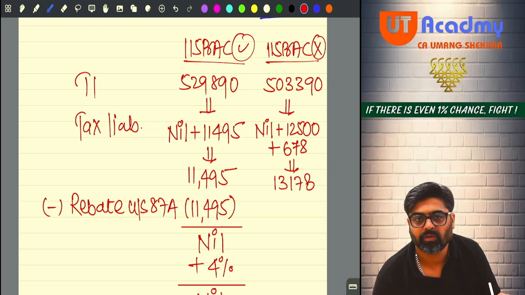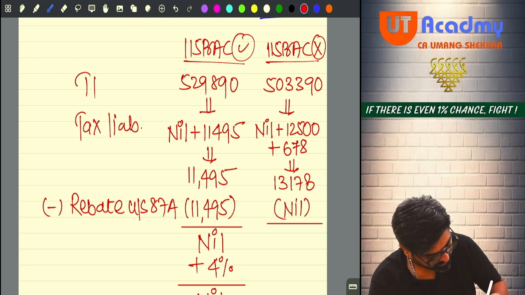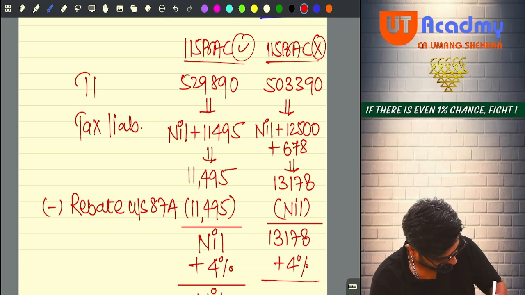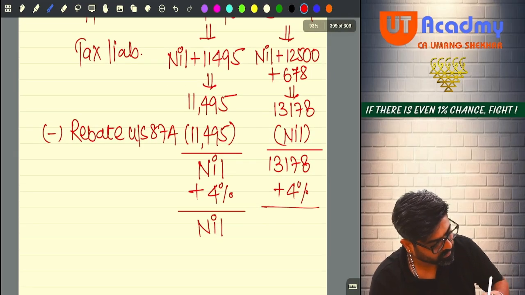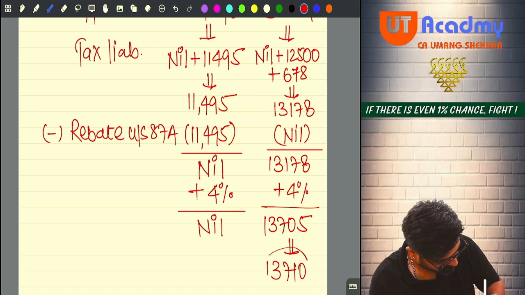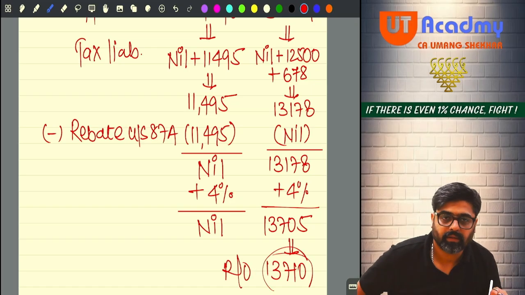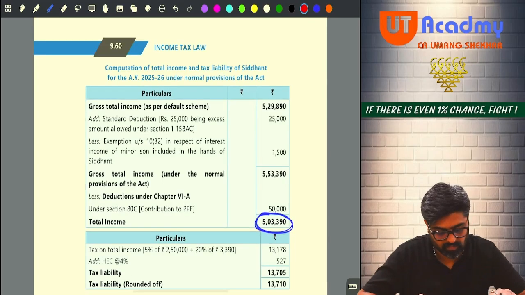No. Because total income here, you will not check 7 lakh, you will check 5 lakhs. It is more than 5 lakhs now. So no rebate will be available. Your tax will be 13,178, and add 4% on that. You are going to get 13,705, and round it off to 13,710. Please check the final amount of tax at both the places.